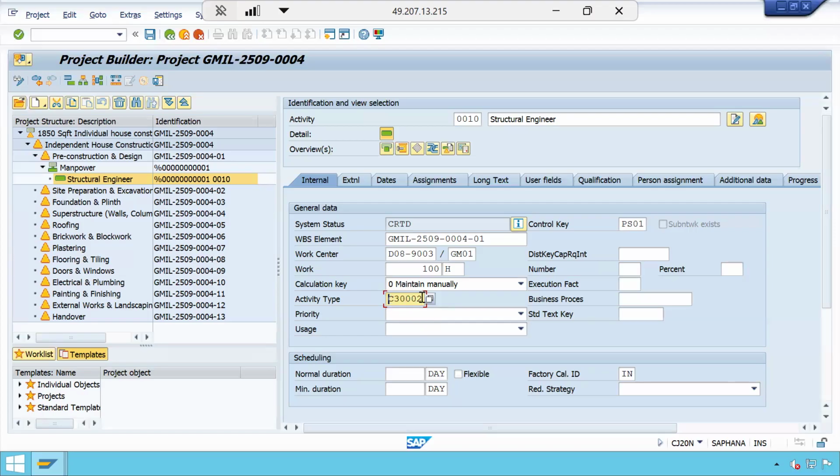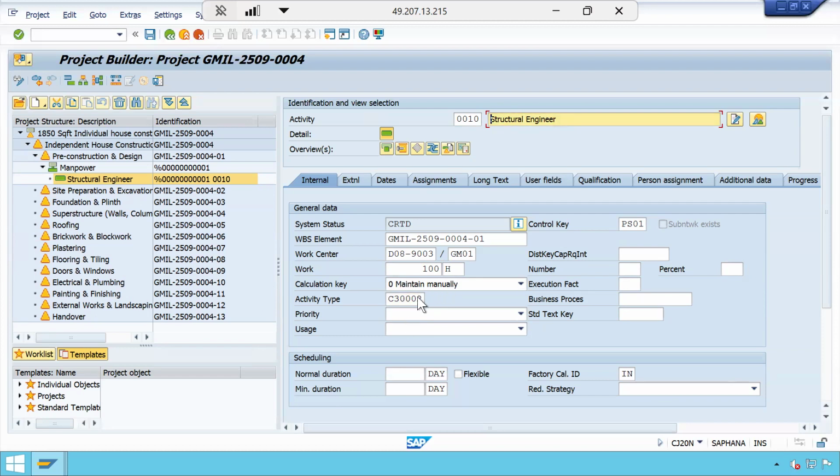How this calculation works, everything I will explain, Pawan and second batch team. Don't worry, I explained for the first batch already, so I will explain all those basic things. As of now, just remember, structural engineer is the activity. That means for this pre-construction phase, I need a structural engineer, so I want to derive the rate for 100 hours of work. That rate is maintained on hourly basis at this activity type level in some transaction. How to derive that rate for a structural engineer, for this craft or designation, I will explain in the upcoming classes.